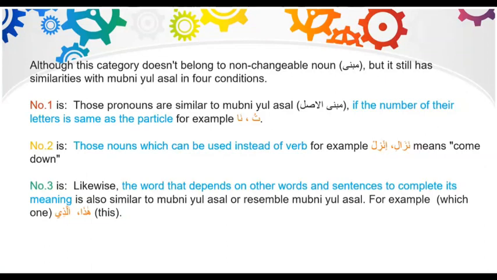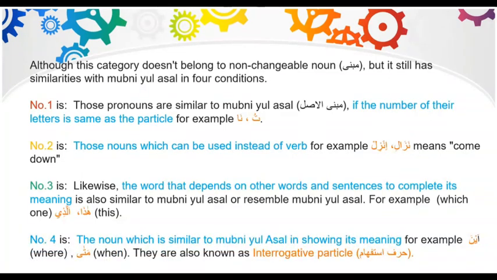Number 3, likewise, the word that depends on other words and sentences to complete its meaning is also similar to mabniul asl or resemble mabniul asl. For example, which one? Alladhi, hadha, this. And number 4, the noun which is similar to mabniul asl in showing its meaning. For example, aina, where, mata, when. They are also known as interrogative particle or harf istifham.